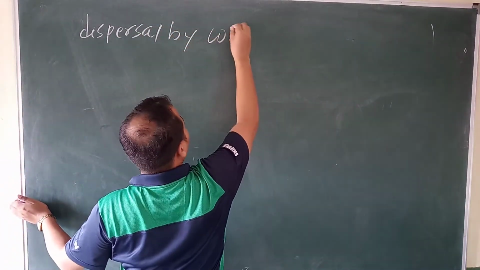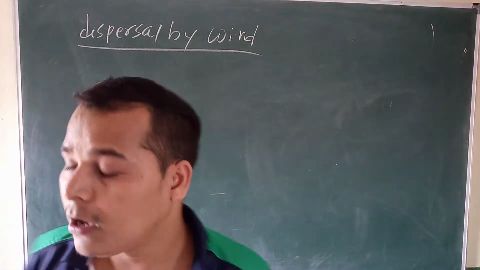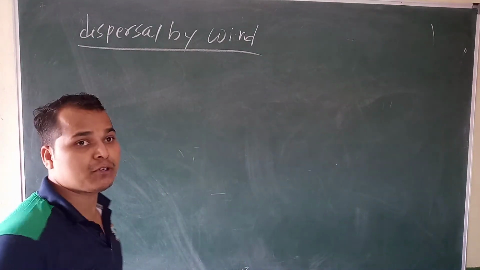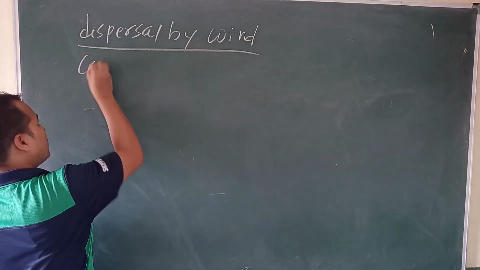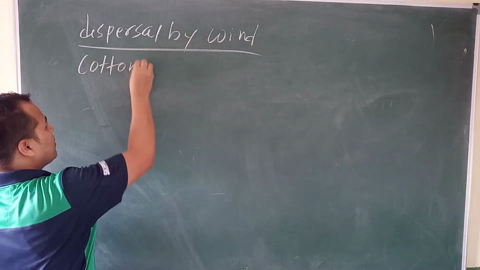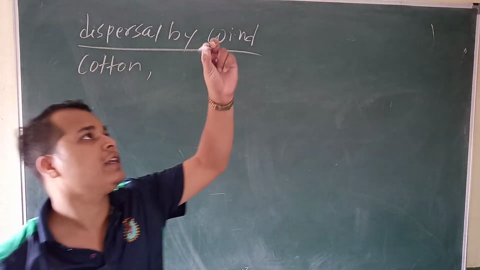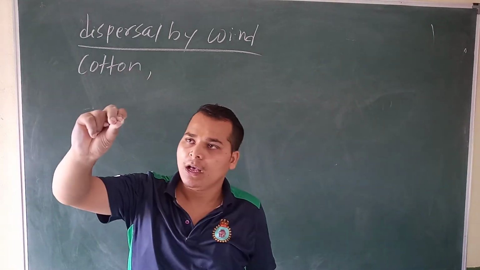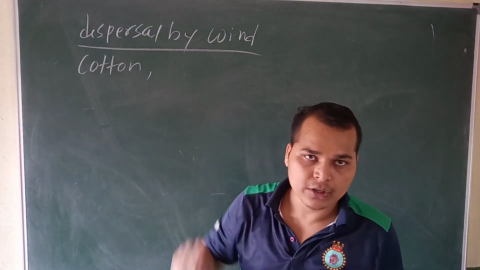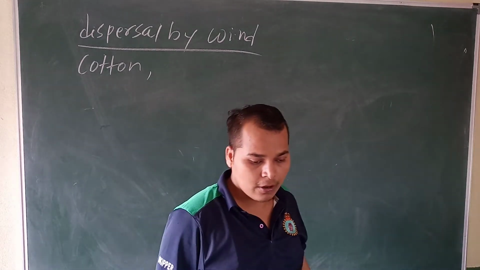Tell me some seed names which are dispersed by the wind. We already know cotton. I already showed you cotton. In that seed, through the air, through the wind, it will be moved from one place to another place.